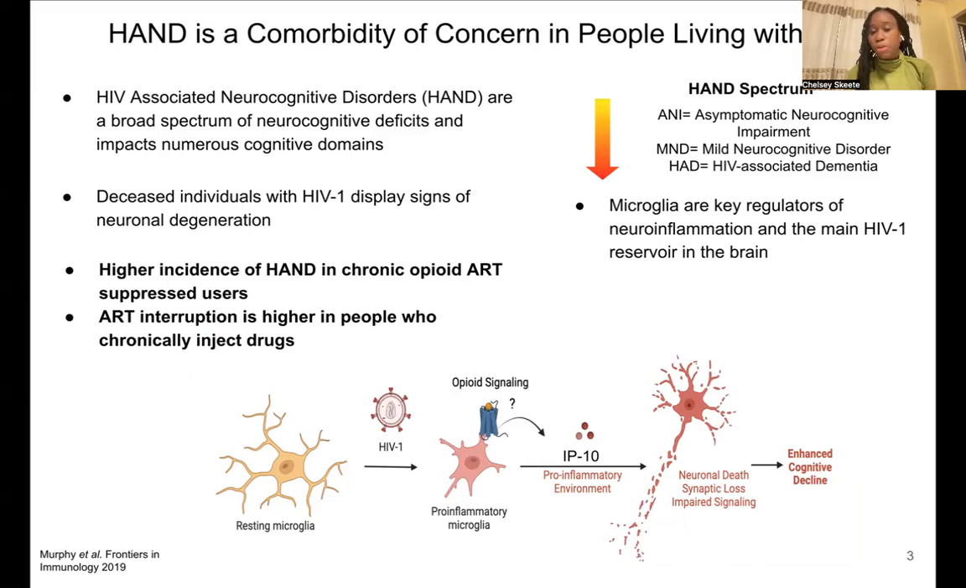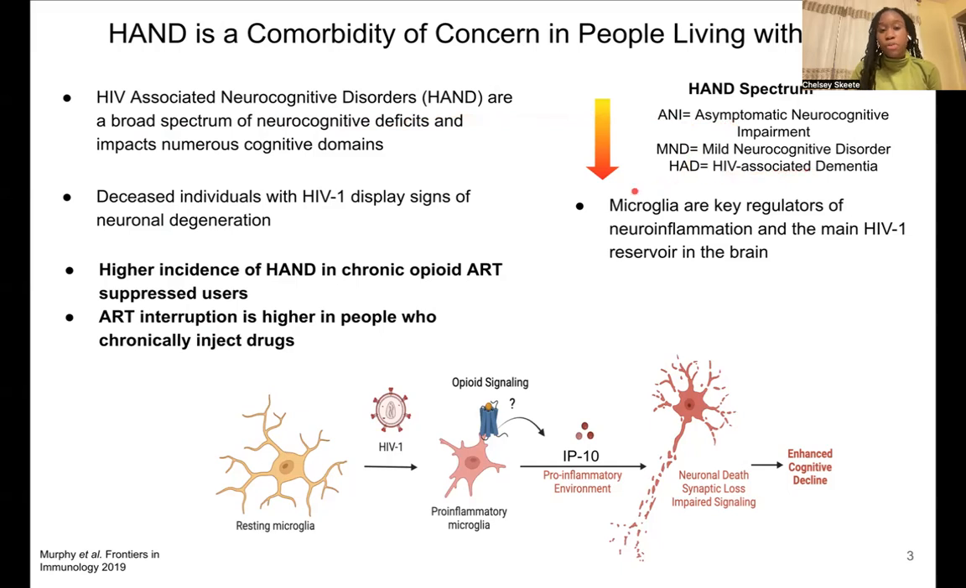These populations of people are at higher risk for various comorbidities, including HAND, which stands for HIV-associated neurocognitive disorders. This is a broad spectrum of neurocognitive deficits marked by chronic inflammation within the brain. It can range from asymptomatic to mild, all the way to dementia forms.